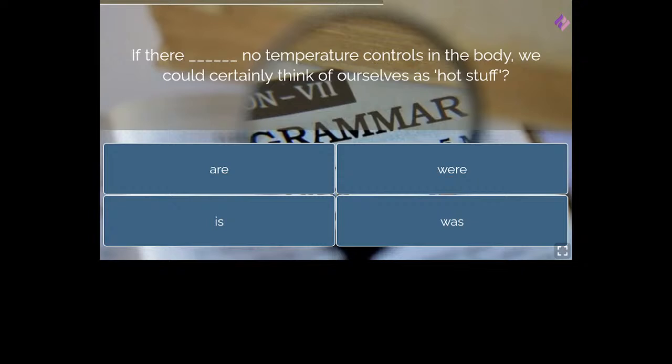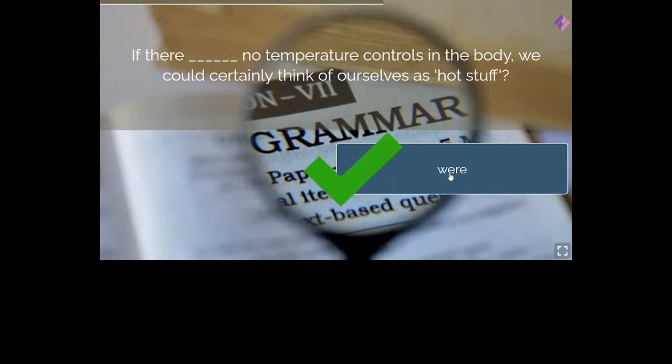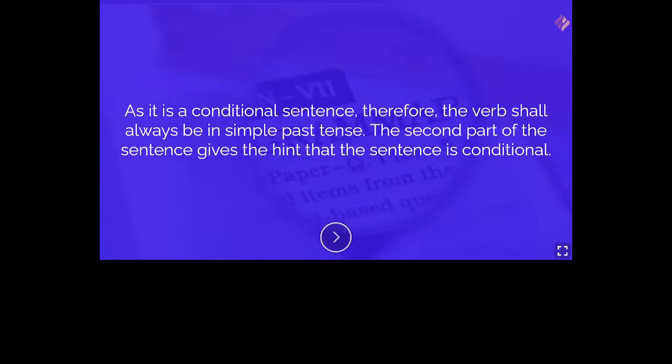So here, as you can see, temperature controls, see the S is given here. It means temperature controls is the subject with which the verb will agree. So as temperature controls is plural, therefore it should be were. Understood? So you have to look for the subject which the verb will agree with. So temperature controls is plural, so it should be were, right?